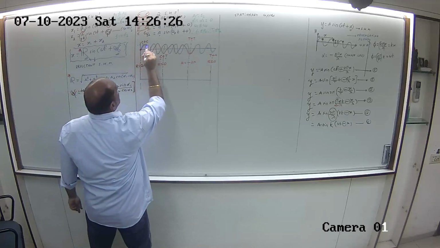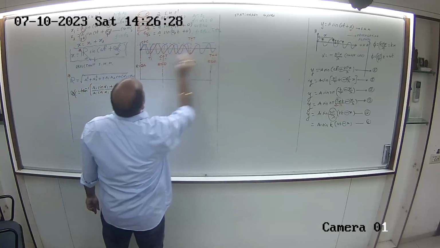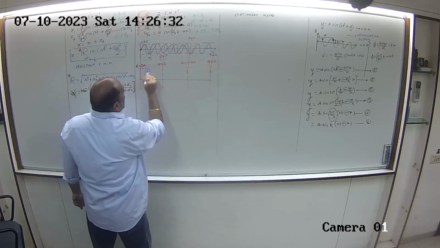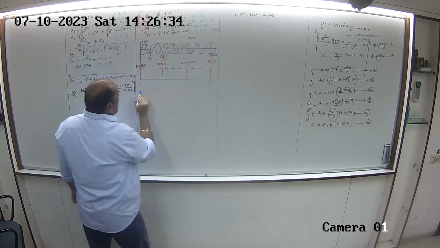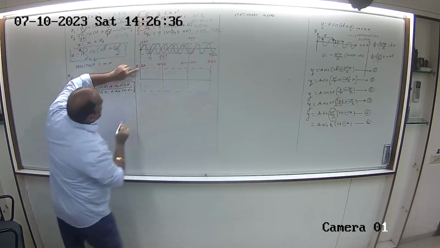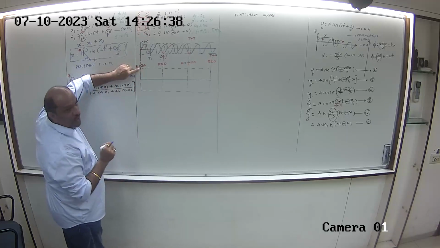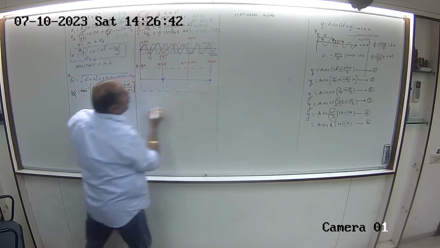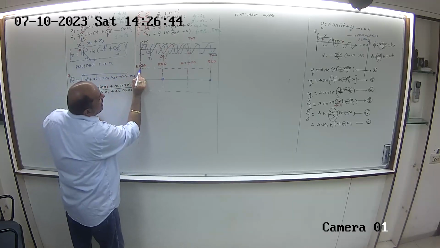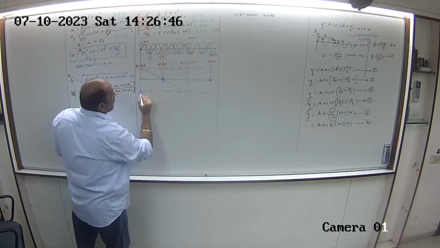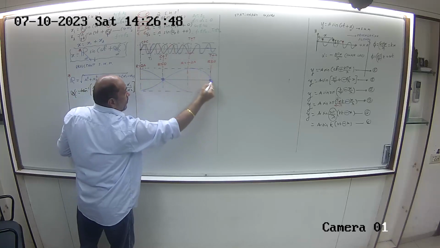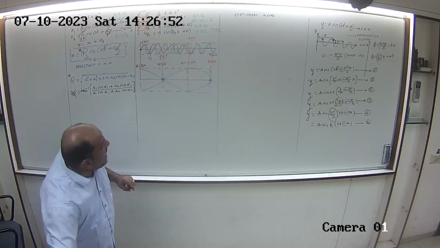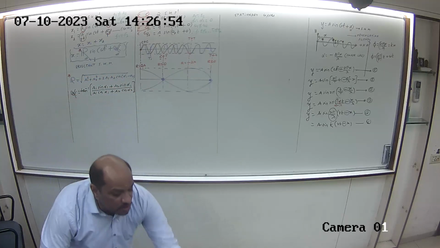That means if this is the amplitude line, this amplitude line will be doubled. मुझे यहाँ पे रिजल्टेंट क्या मिला? ±2a. यहाँ पे 0, फिर वापस ±2a, फिर यहाँ पे 0. इसका मतलब पैटर्न ऐसा कुछ मिलेगा मुझे. And the wave will go this way.